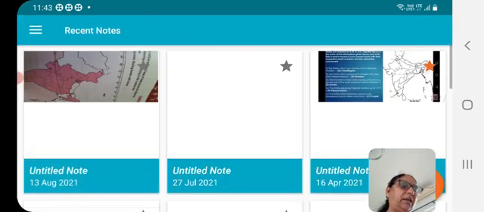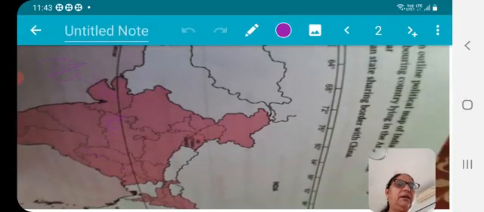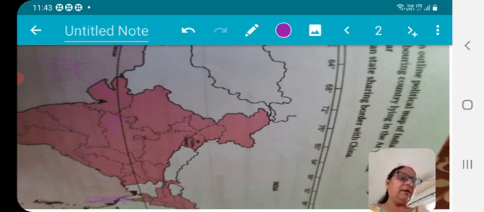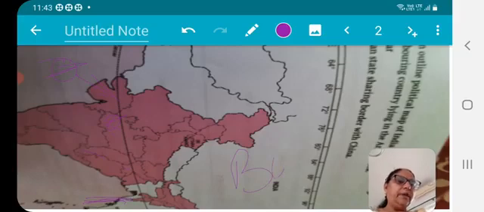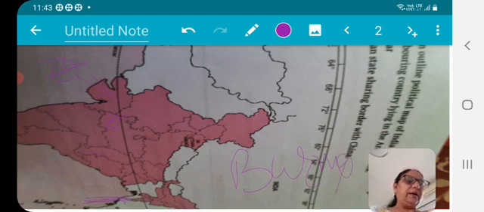Then my next exercise question is Myanmar. Myanmar is this one, right? This country near this white one. This is Myanmar. Its old name was Burma. There is a very famous song about this, "Mere piya gaye Rangoon, wahan se kiya hai telephone," right? So that is also related to this island country.